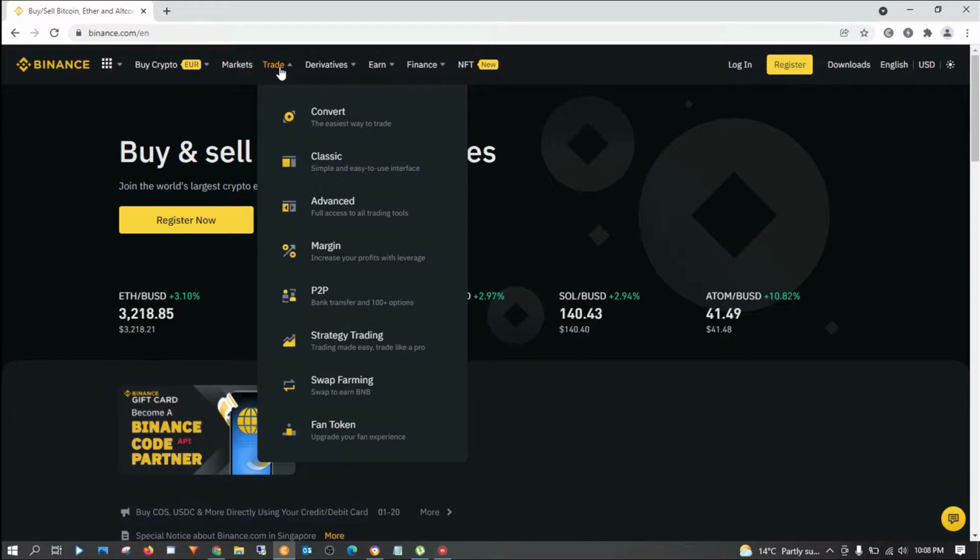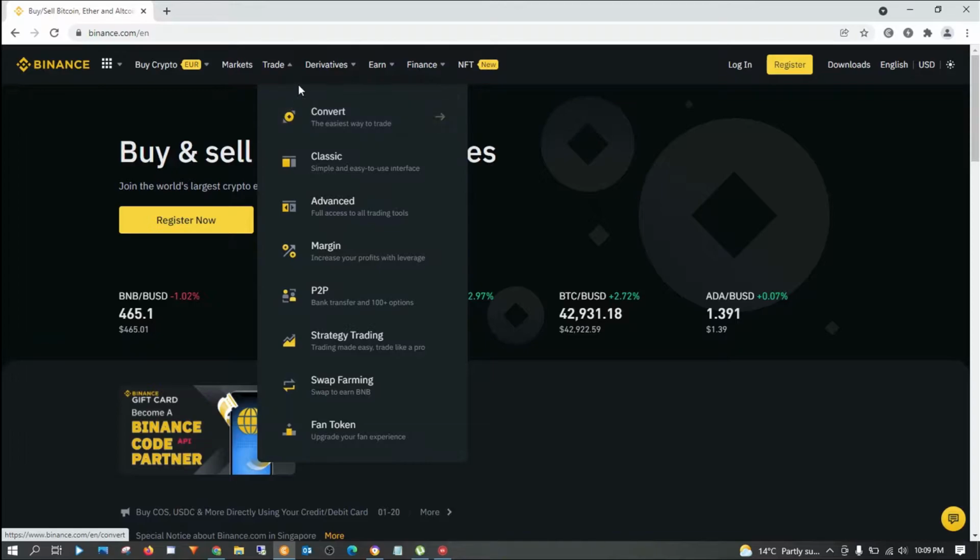I know some of you are new to trading on Binance, so I'm just going to show you how you can trade. You can convert your coins from one coin to the other. You can use the classic trading interface, and you can use the advanced trading interface. I'll show you how you can trade margins, bank transfer via P2P, and trading strategy. I'm going to show you everything. Swap farming, farm token, whatever these are, I'm going to show you what they are and how you can use them on the Binance platform.